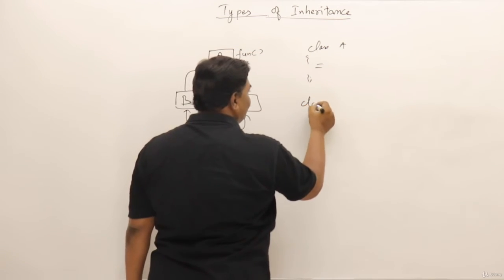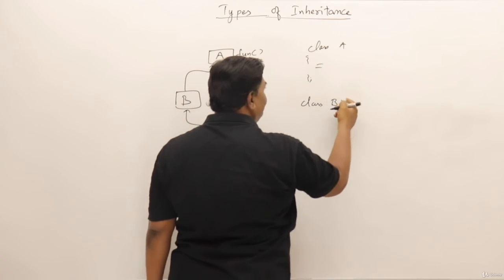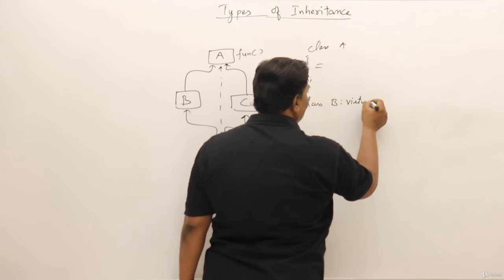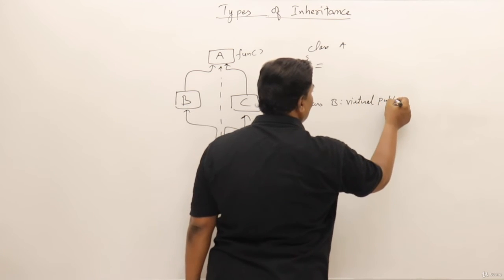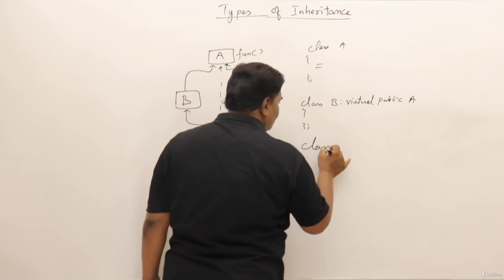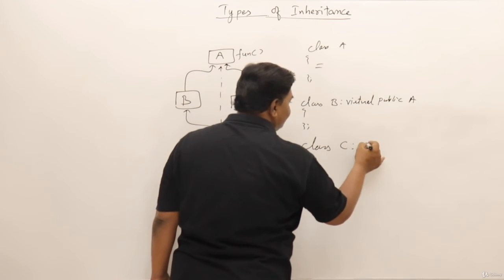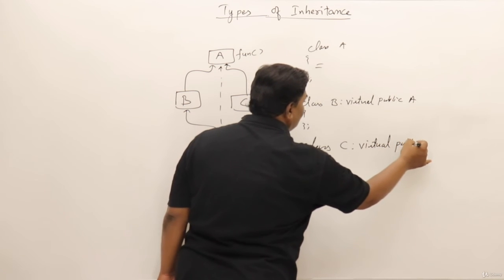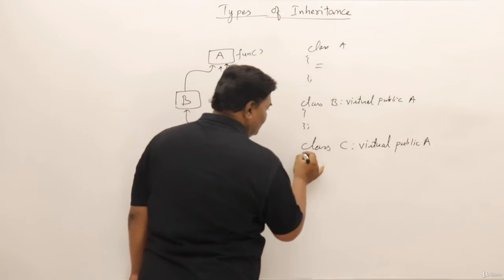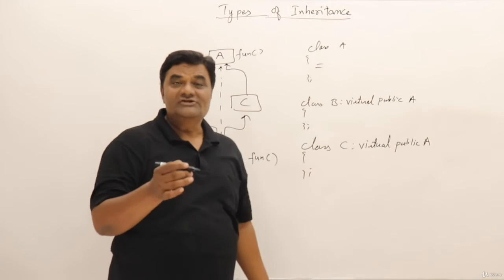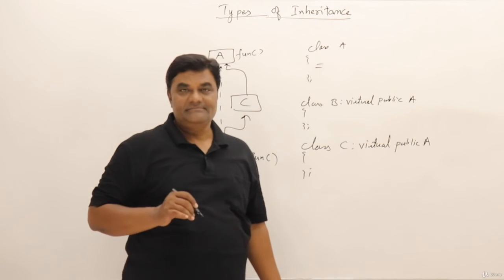Then we have a class called B, which is publicly inheriting from A, so we say virtual public A. Next, class C, that is virtual public A. Now these two classes are called virtual base classes.